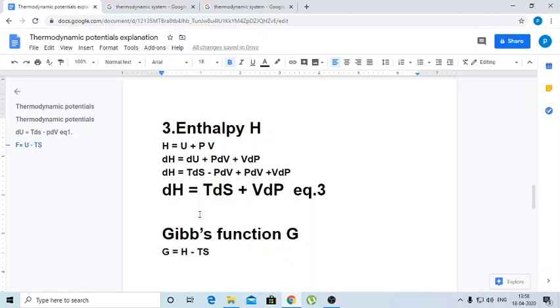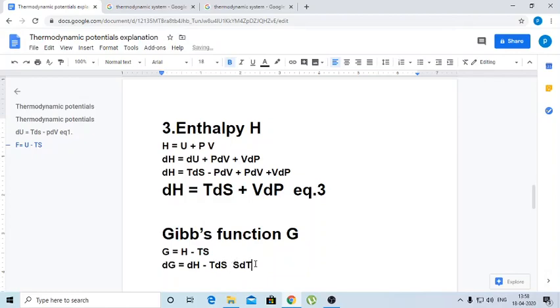H minus TS is the mathematical expression for Gibbs function. Gibbs function depends upon enthalpy, absolute temperature, and entropy of the system. So change in Gibbs function dG equals dH minus T dS minus S dT. So this is the change in Gibbs function.